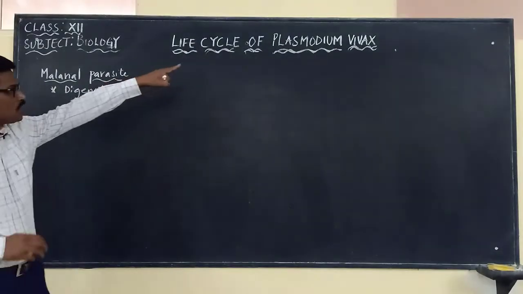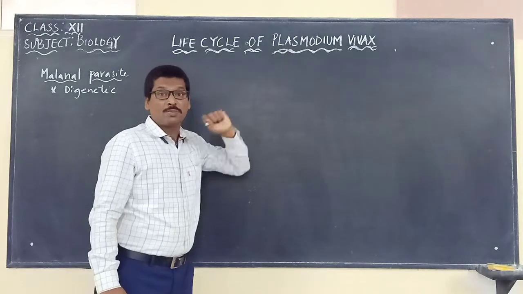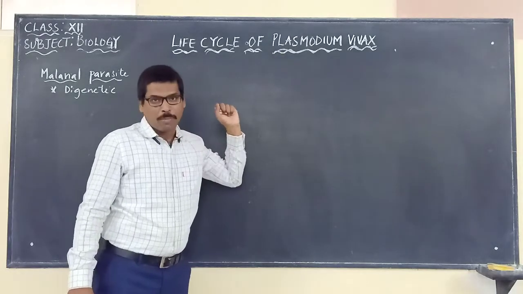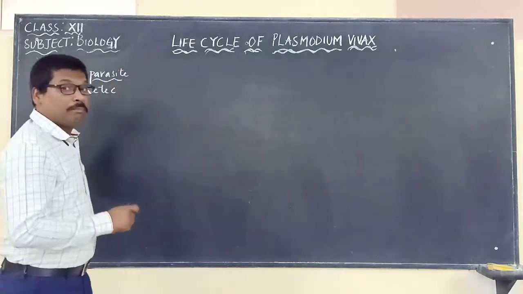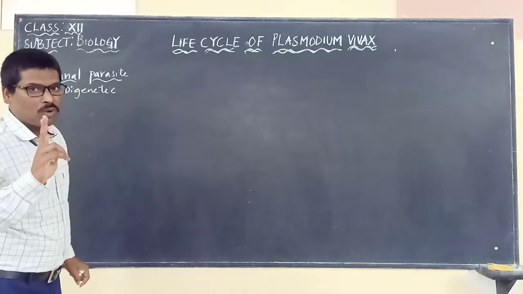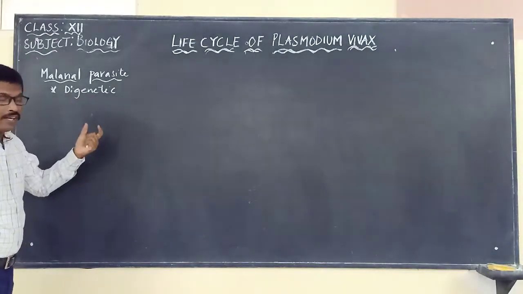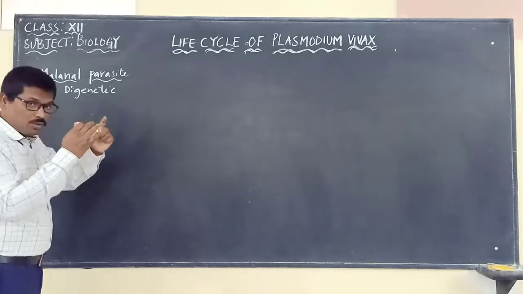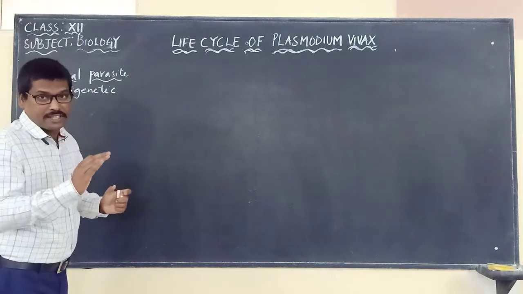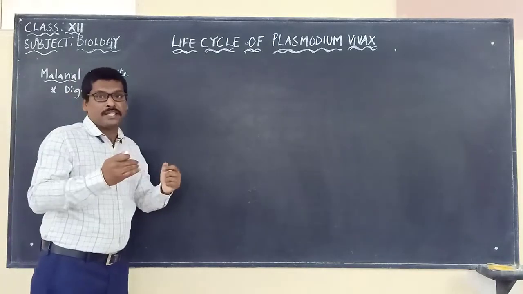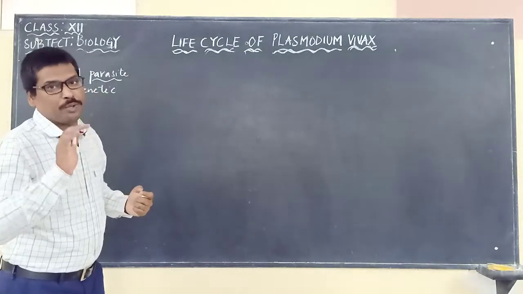Plasmodium vivax, the malarial parasite, is a protozoan, and it causes malaria. It requires two hosts, so we call it digenetic. Now we are going to discuss how Plasmodium vivax completes its life cycle and how it causes malaria in human beings.